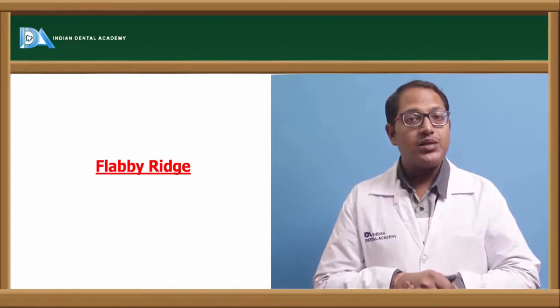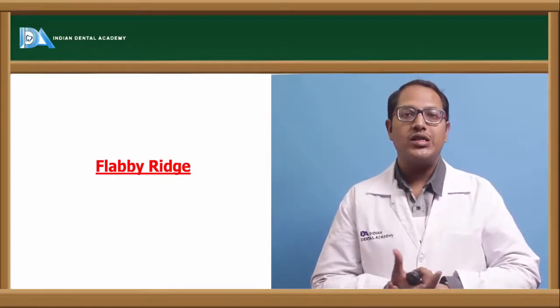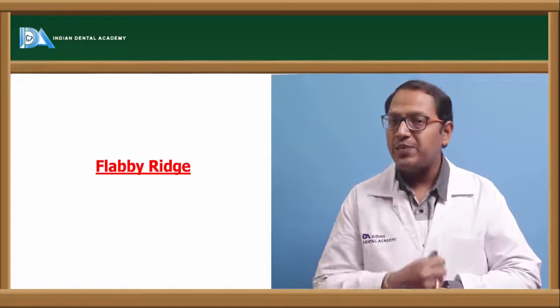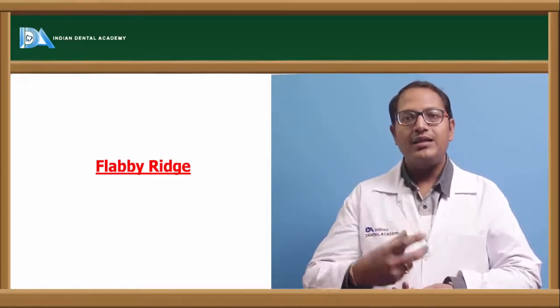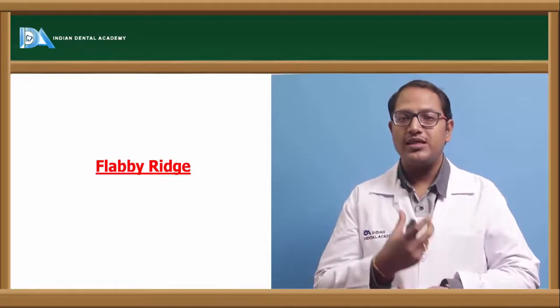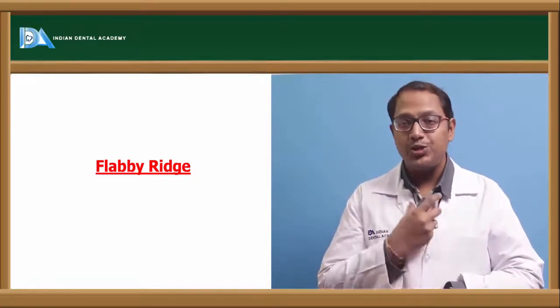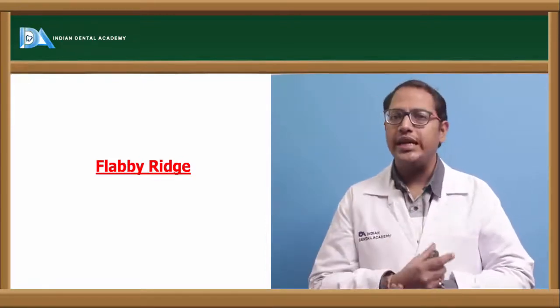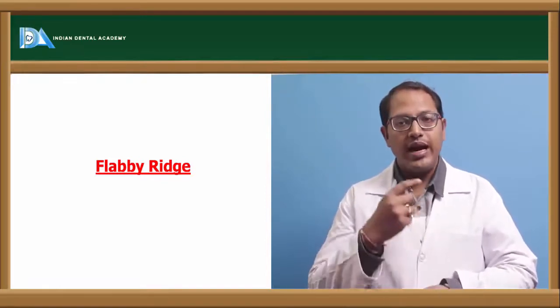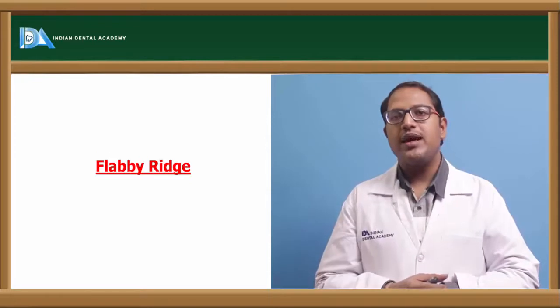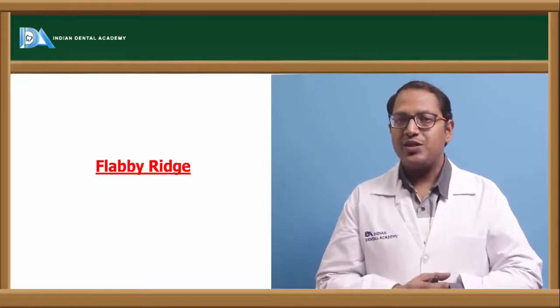So why is the mucosa growing? Because there is a body response, a defense mechanism, so that direct pressure is not on the ridge, and it is increasing the tissue, that is the flabby, resilient tissue over there. Mostly this happens in the maxillary anterior region. So we can anticipate flabby ridges in the anterior region of the maxilla.